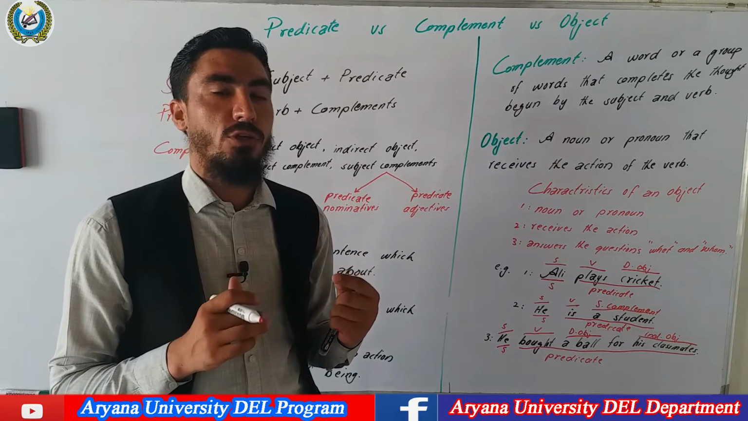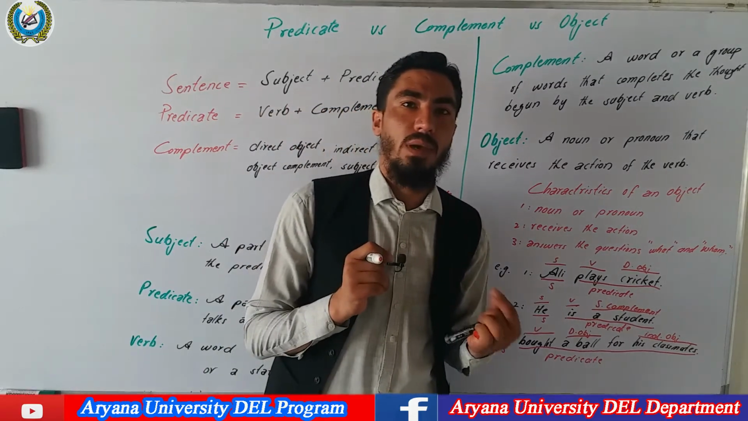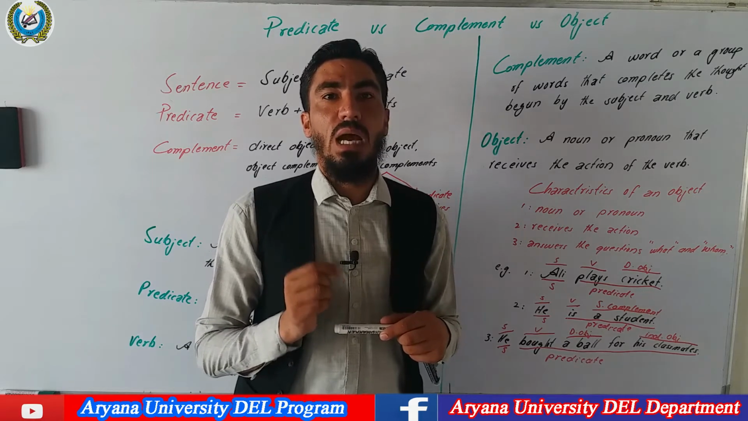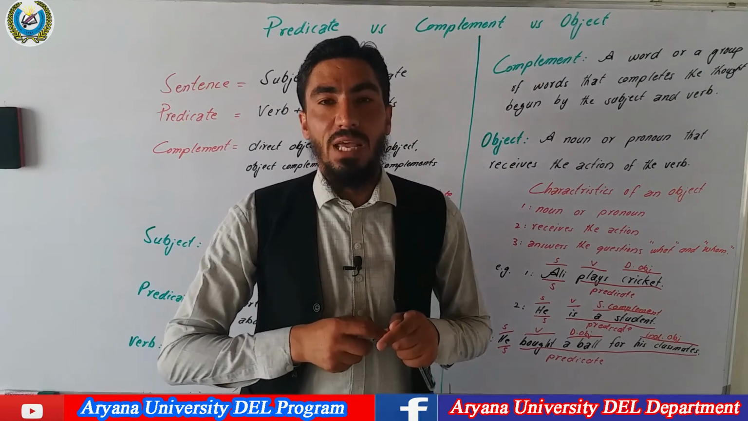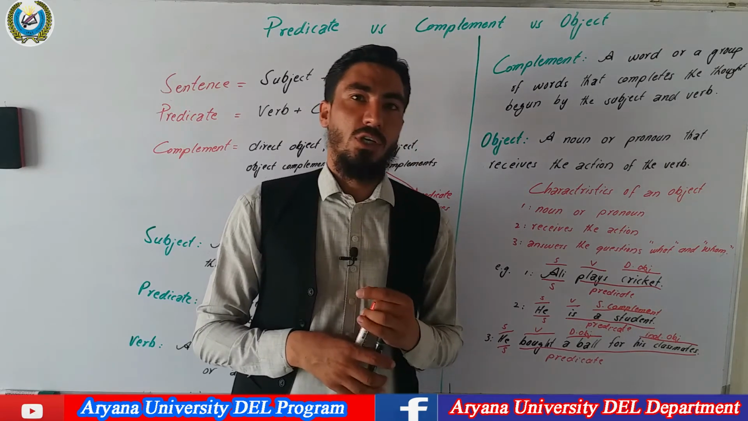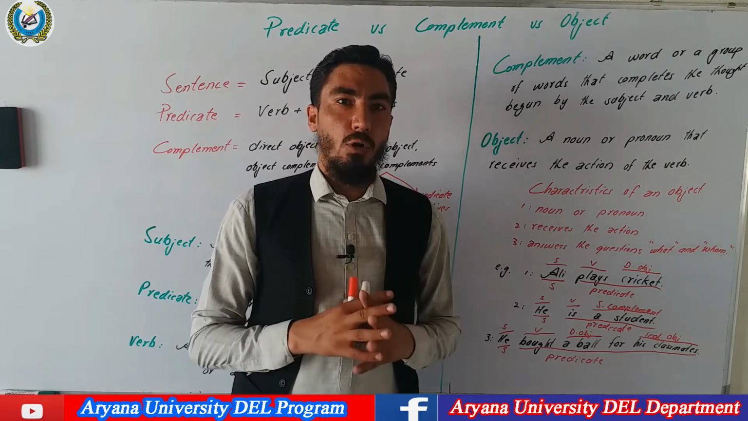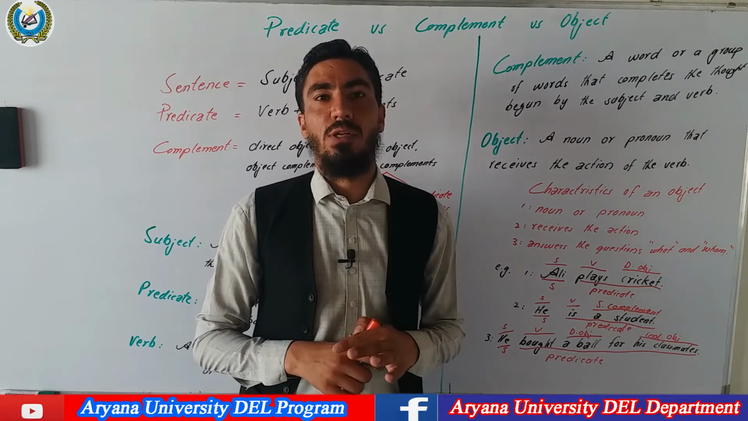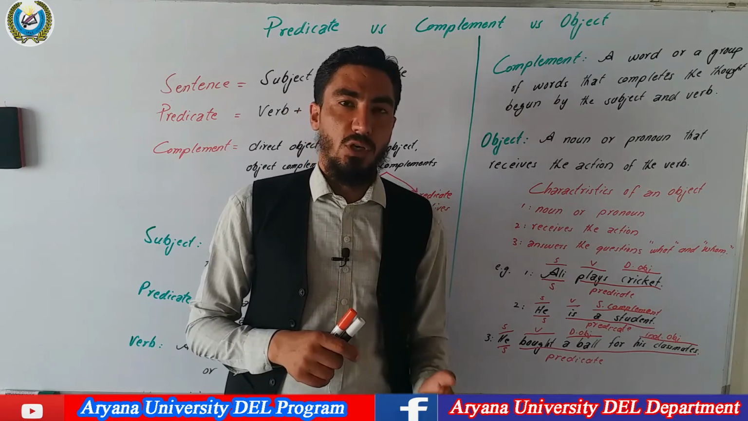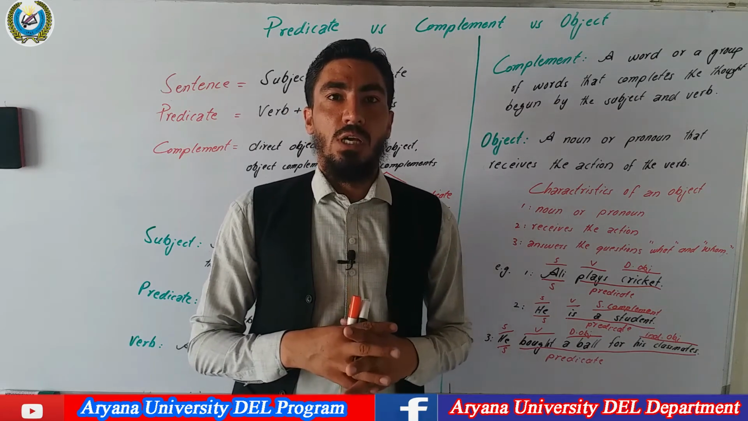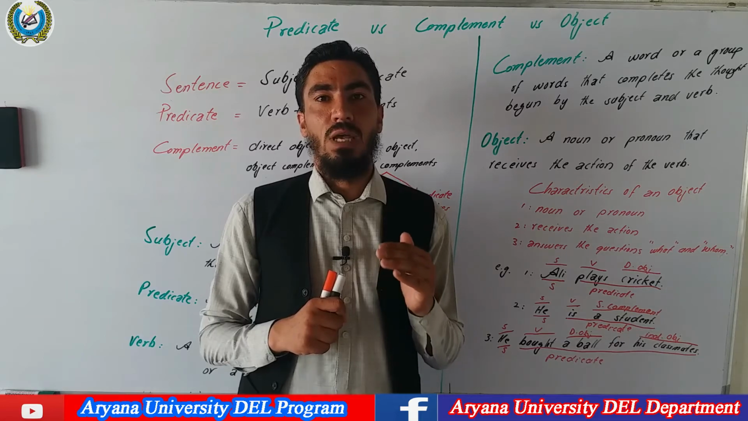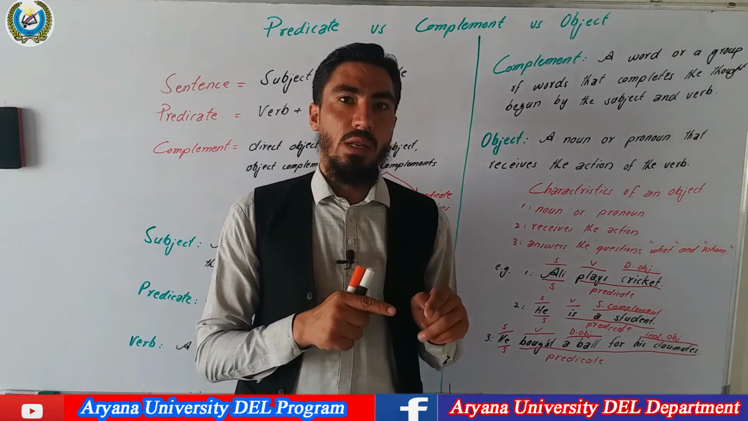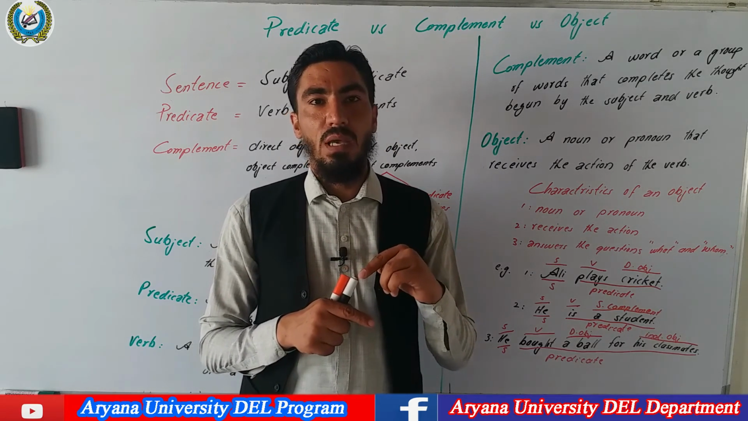Hope you learned the differentiation between a predicate, a complement, and an object. In conclusion, we can say that every object can be a complement, a sentence complement, but every complement cannot be an object, because an object can only be a noun or pronoun which receives the action. There are five types of sentence complements: direct object, indirect object, object complement, and subject complements. So all these five kinds of complements are called sentence complements. An object can be a complement, but every complement cannot be an object.